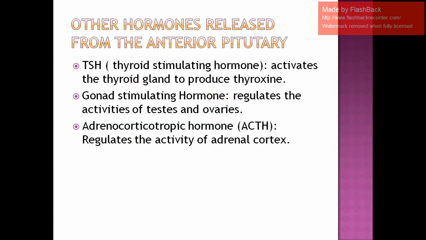But if there is oversecretion of this hormone in the adults, then it leads to a condition called acromegaly. And the other hormones released from the anterior pituitary, you have to just remember their functions, as they are going to bring about the stimulation of the other endocrine glands for their proper functioning. So this is why our pituitary gland is known as a master gland. I hope you all have understood till here.